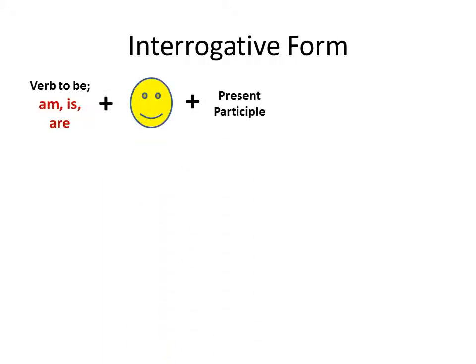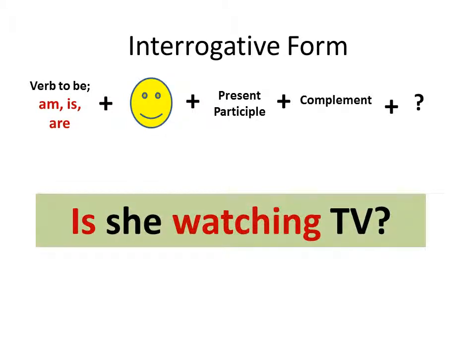All right, the next is the interrogative form. We're going to start with the verb to be, which could be is or are, plus the person, plus the present participle, plus the complement, and don't forget the question mark. We're going to see an example here. Is she watching TV? The first thing that we're going to see is that the word is, which is highlighted in red, está en rojo, la palabra is, que es el verbo to be, que le corresponde a la persona she. Por eso tenemos, is she watching, que es el presente participio, TV el complemento, and the question mark.